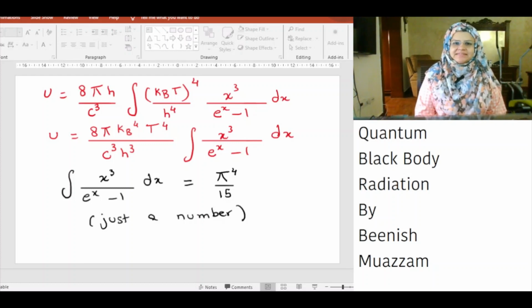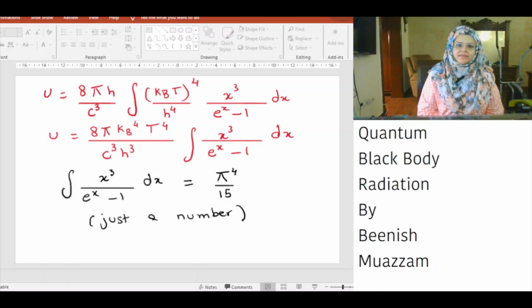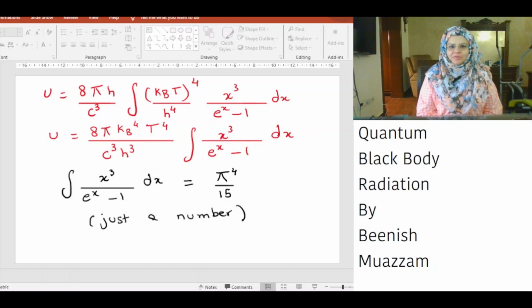Since [k_B T] to the power of 4 divided by h to the power of 4 does not depend upon x, we can take it out of the integral. U is equal to 8 pi k_B to the power of 4 T to the power of 4 divided by c cube h cube integral x cube divided by exponential x minus 1 dx. The integral of x cube divided by exponential x minus 1 dx is just a number and is equal to pi to the power of 4 divided by 15.